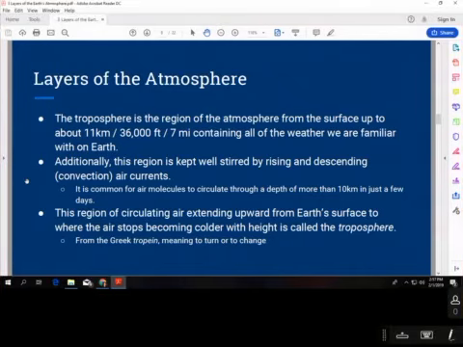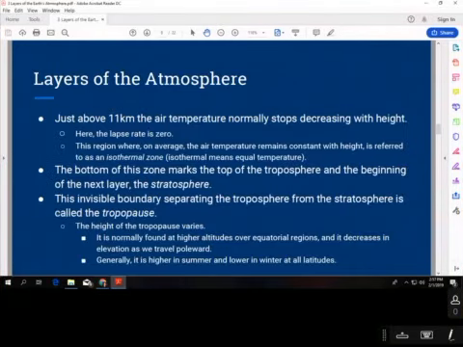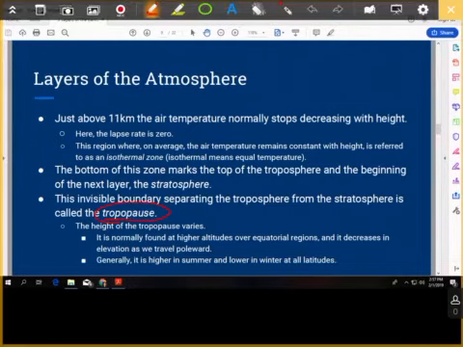Okay, number 10, what indicates the top of the troposphere and transition into the stratosphere? That is here on this next slide. That's called the tropopause. This is number 10. And what indicates it is the isothermal zone, where the air temperature stops decreasing with height. And that's just above 11 kilometers. That's where that tropopause exists. So for number 10, I would say the isothermal zone at about 11 kilometers, and that boundary is called the tropopause.